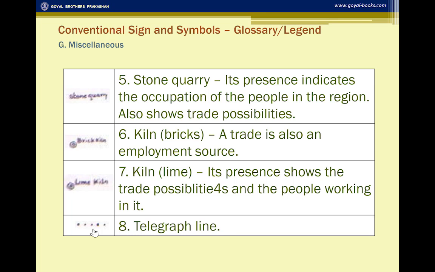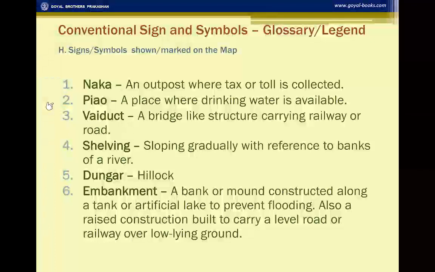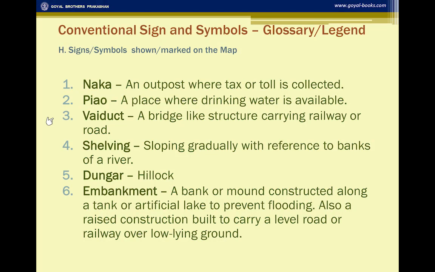The telegraph line is generally shown with the square and a dot. Sometimes you can see these words on the survey sheet as they are given. So you should know that they are just to be identified. Naka is an outpost where tax or toll is collected. Pyao is a place where drinking water is available. Viaduct is a bridge-like structure carrying railway or road. Shelving is sloping gradually with reference to banks of a river. Dungar means a hillock.